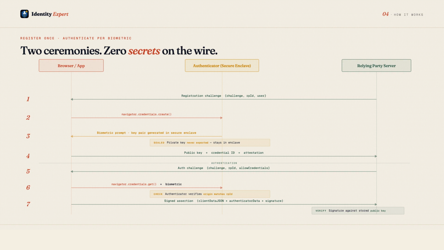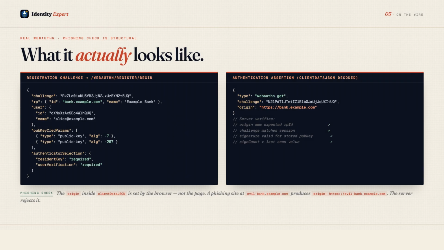The server verifies it against the stored public key. Access granted without a single secret crossing the network. Here is what the actual HTTP exchange looks like. Registration starts with the server issuing a public key credential creation options challenge.